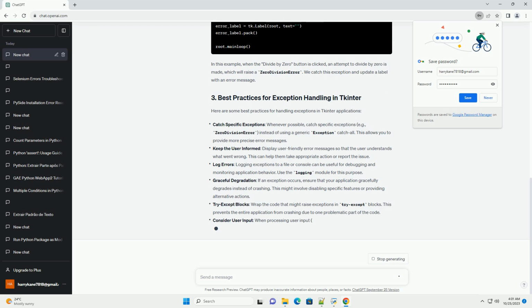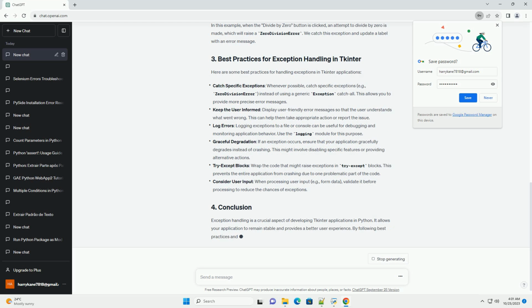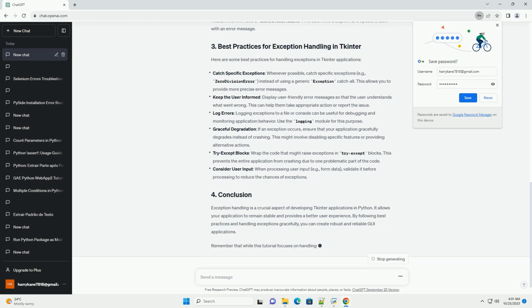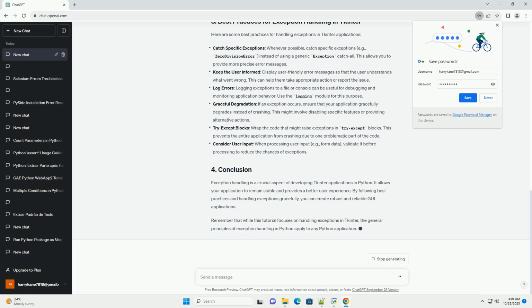Common exceptions you might encounter in a Tkinter application include: to handle exceptions in a Tkinter application, you can use a try and except block. Here's a basic structure. In this example, we create a simple Tkinter application with an entry field, a button, and a label. When the button is clicked, the program attempts to convert the input from the entry field to an integer and display the result. If the input is not a valid integer, an exception will be raised.